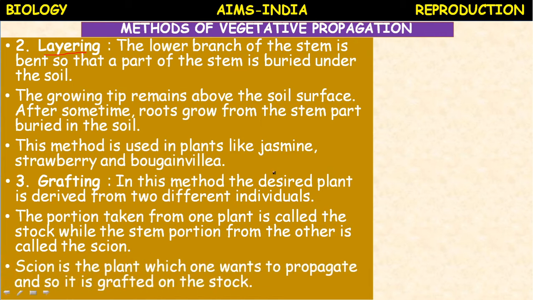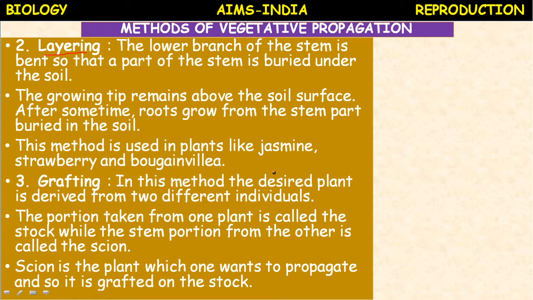Scion is the plant which one wants to propagate, and so it is grafted on the stalk. Scion is also called graft. It shows the special, desired characters. Grafting is one of the methods which needs skill.